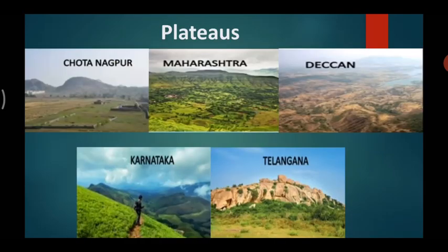Let's move forward. Now let us come to plateaus. These are some of the plateaus in India. First one is Chota Nagpur Plateau. Next is Maharashtra Plateau. Then the Deccan Plateau, Karnataka Plateau, and Telangana Plateau.